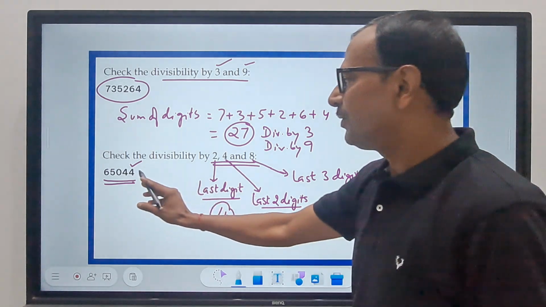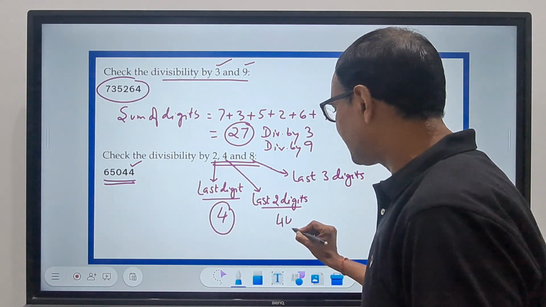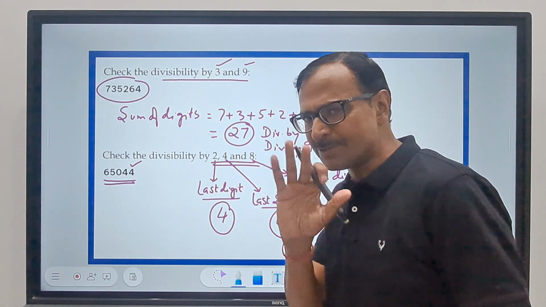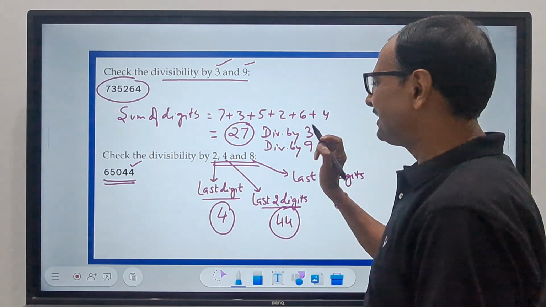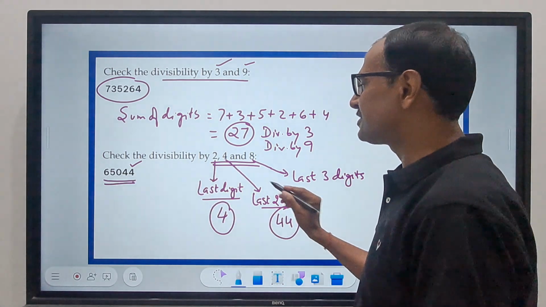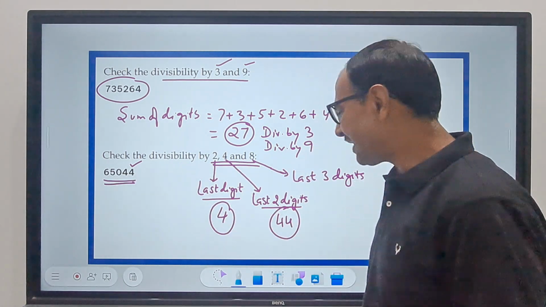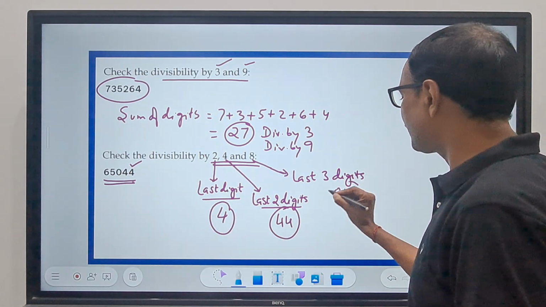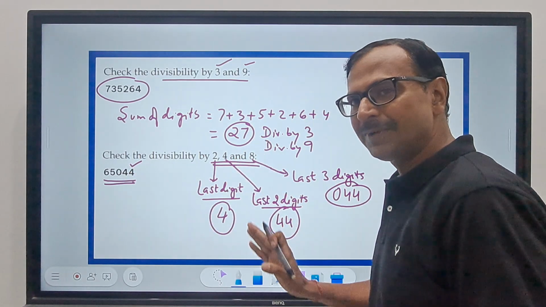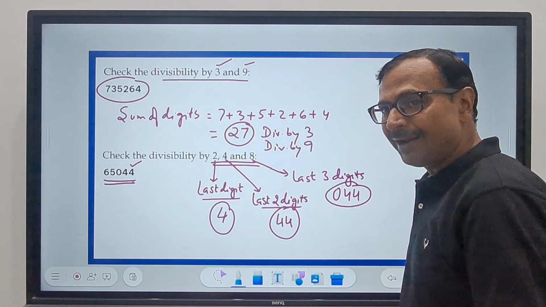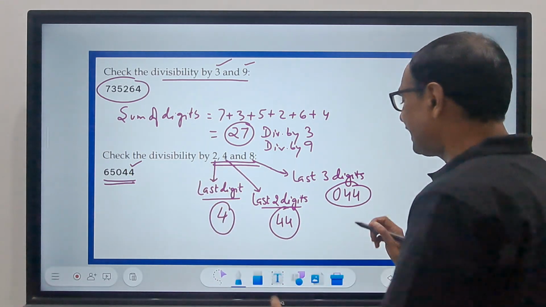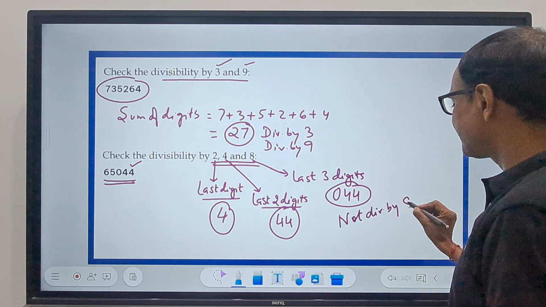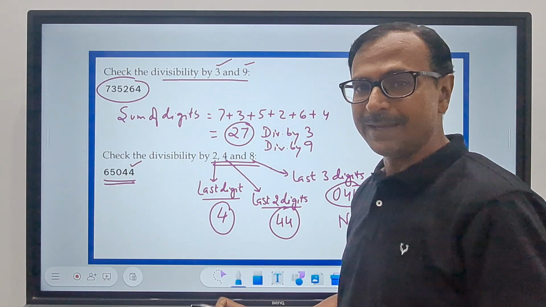Last 2 digits, 44, right? 44 is divisible by 4, correct? 4 11s are 44, and therefore the number 65044 is divisible by 4 also. And the last 3 digits, 044. Do you think 044 is divisible by 8? It is not, right? 8 5s are 40, and so 65044 is not divisible by 8 because the number 044 is not divisible by 8.